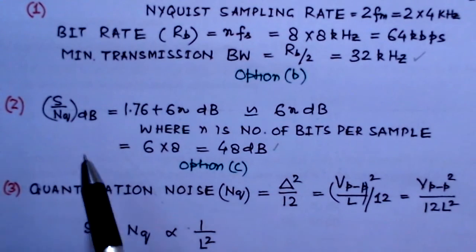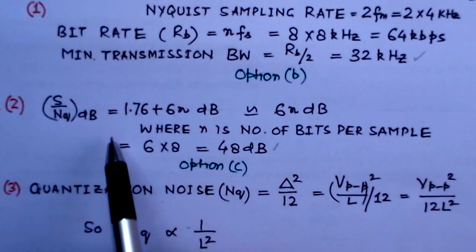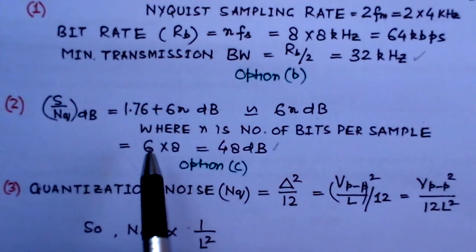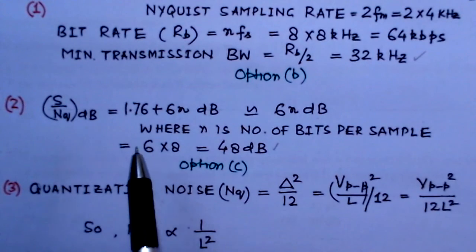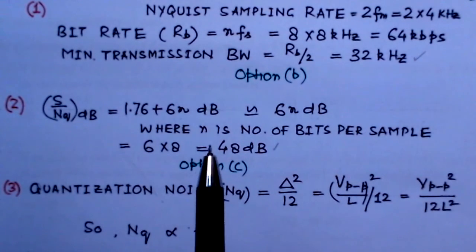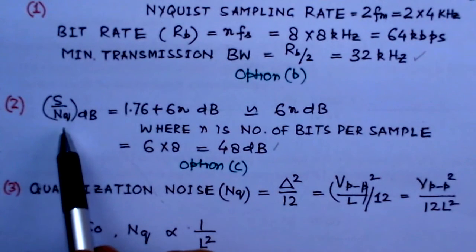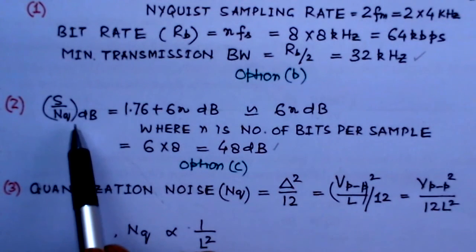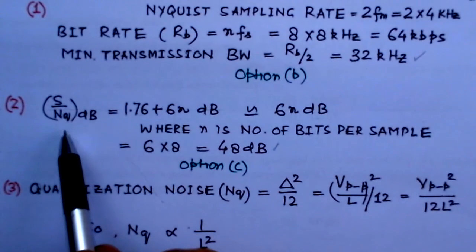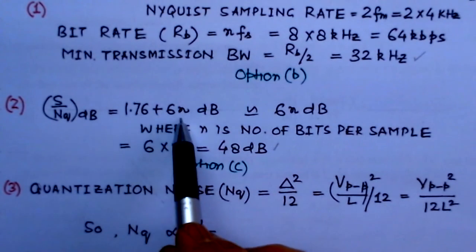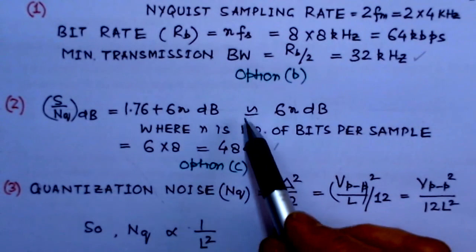Now the second part is signal to noise ratio. The problem is that the signal is uniformly distributed between peak to peak value. The signal to noise ratio at the quantizer output is what we have to find out. Our signal to quantization noise ratio in dBs, the relation is 1.76 plus 6n in dBs.